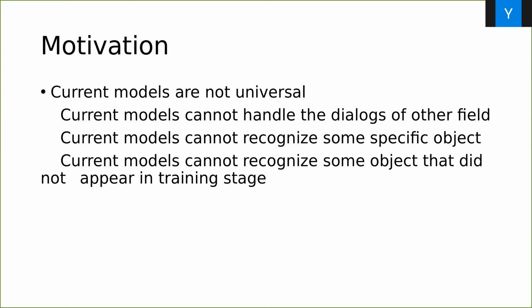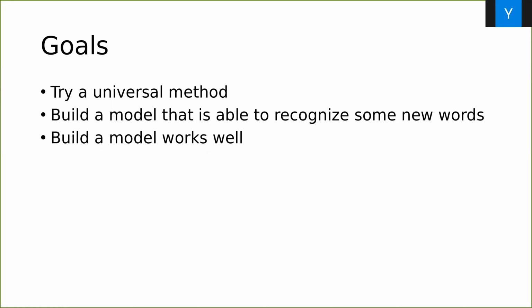Another problem is that current methods cannot recognize some specific object names. Also in the restaurant domain, if we just ask for some specific dish name, the model cannot recognize it. Therefore, our goal is to build a universal model that can suit many domains. And we hope it has the ability to recognize specific object names, and we also hope it works well.